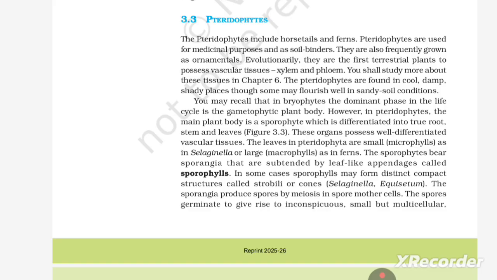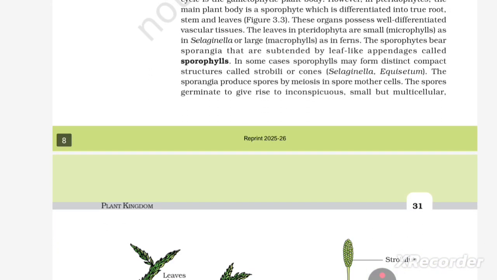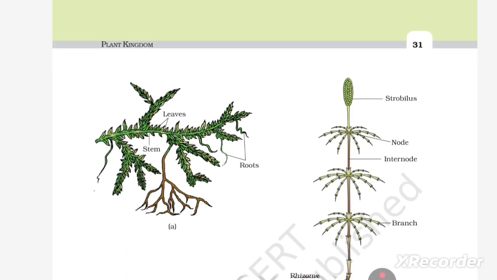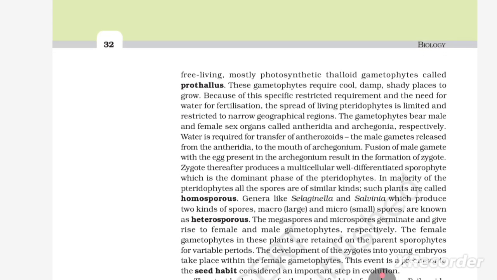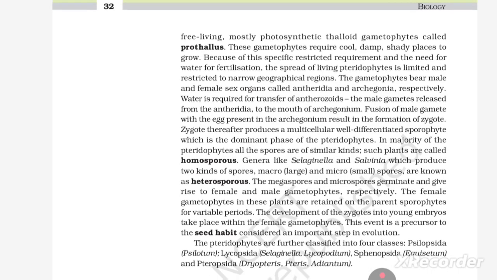In Selaginella and Equisetum, the sporangia produce spores by meiosis in spore mother cells. The spores germinate to give rise to inconspicuous, small but multicellular, free-living, mostly photosynthetic thalloid gametophytes called prothallus. The gametophyte requires cool, damp, shady places to grow. Because of this specific restricted requirement and the need for water for fertilization, the spread of living pteridophytes is limited and restricted to narrow geographical regions.